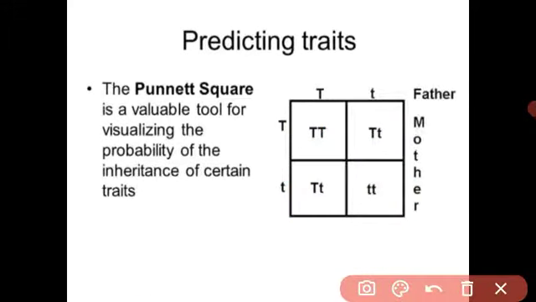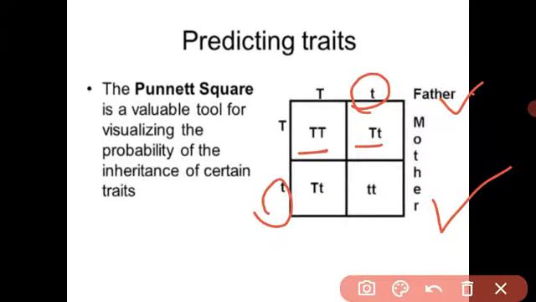Means look, father is tall, mother is tall, but they have inherited the shortness characters from their parents. So in their genes there is a recessive character also, and these recessive characters are expressed in the next generation, in their offspring. So there is the homozygous